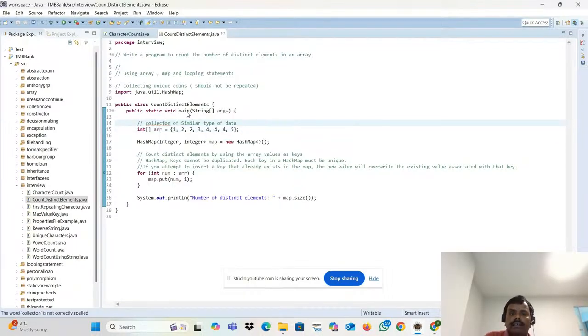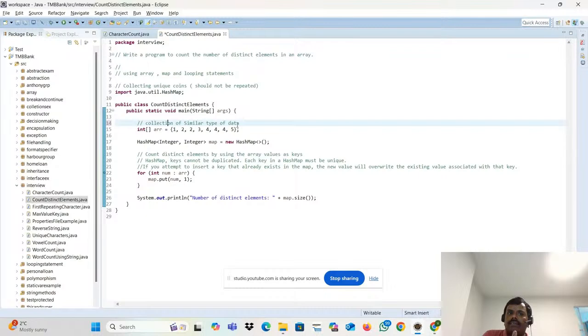How to find the unique or distinct element? The distinct elements here are 1, 2, 3, 4, 5. How to find them? There are multiple ways. Whatever we saw in the past, we can find it with the help of that also.